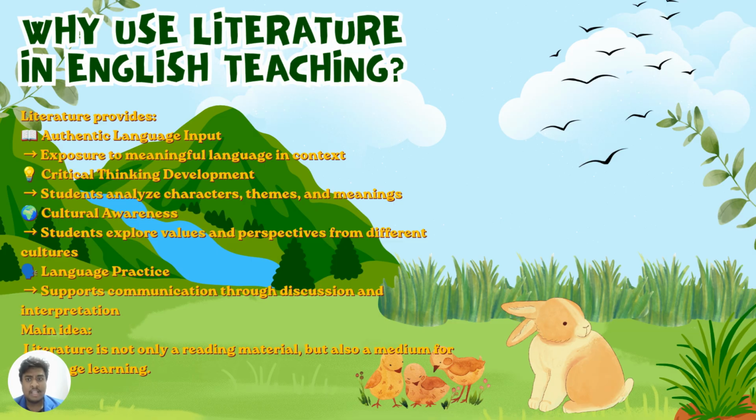Furthermore, literature helps students develop cultural awareness because literary works represent different perspectives, values, and experiences from different societies. Therefore, literature is not only used as a reading material, but also as a medium to improve language skills, encourage interpretation, and create meaningful learning experience. In this lesson, Narnia is selected because it provides rich narrative elements and moral values that can support students' English learning.